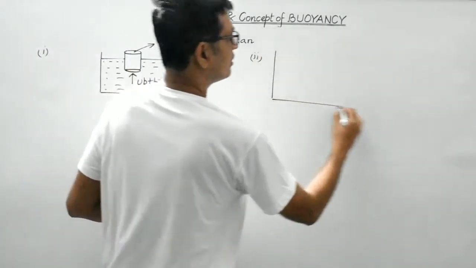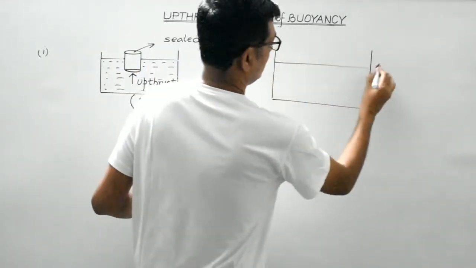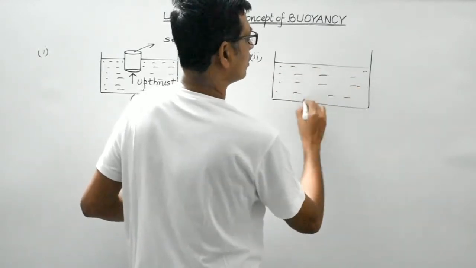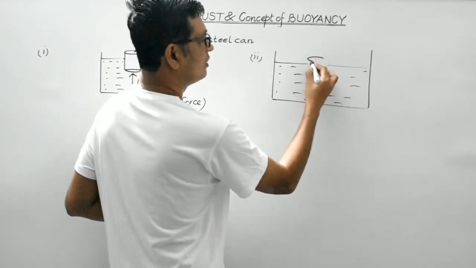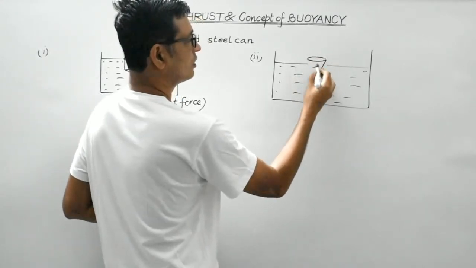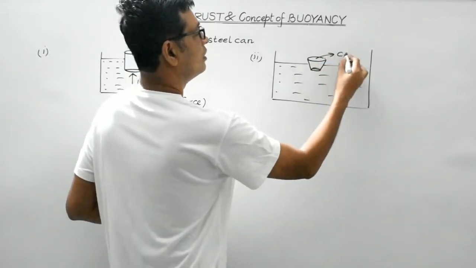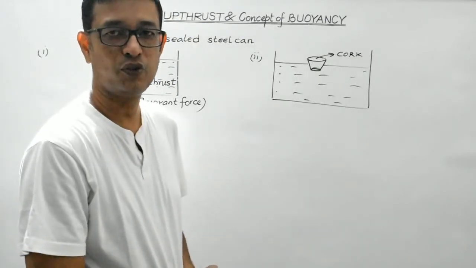Let us consider a second example. Again, let us consider a water tank filled with water, and a cork floating on the surface of the water like this. It floats on the surface of the water.